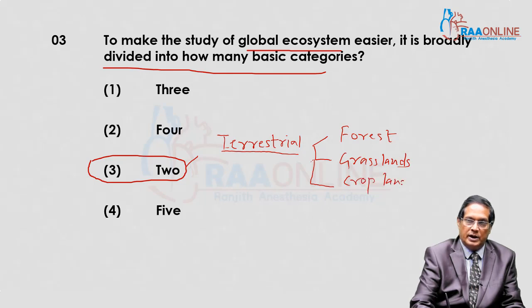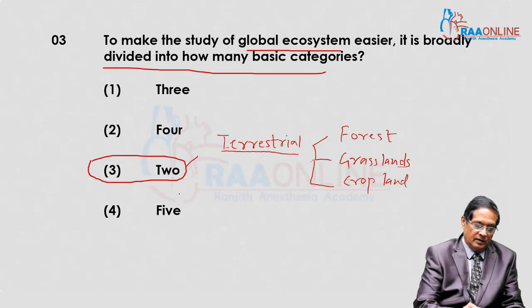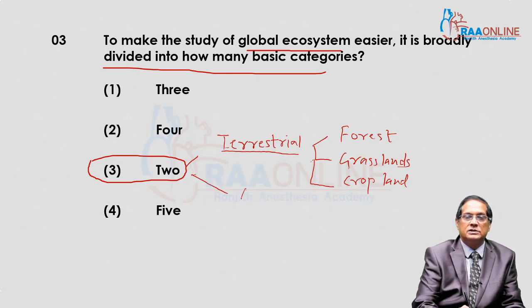Whereas the second one is aquatic ecosystem.